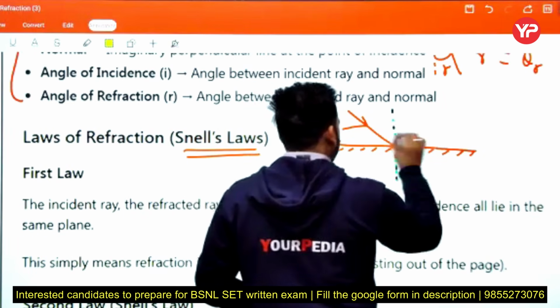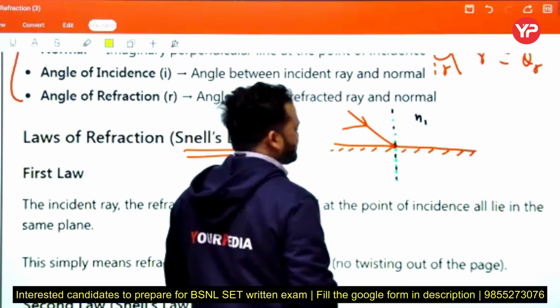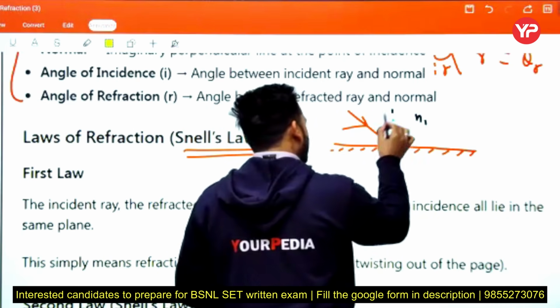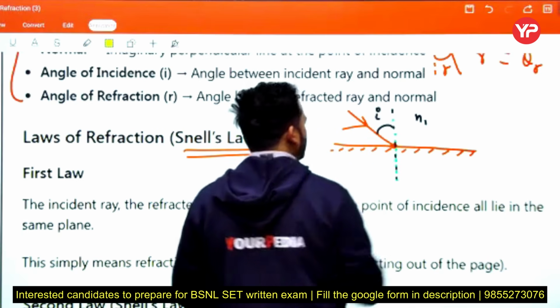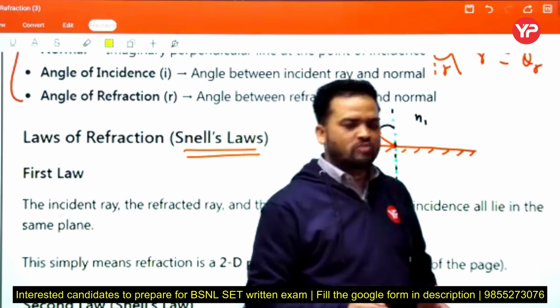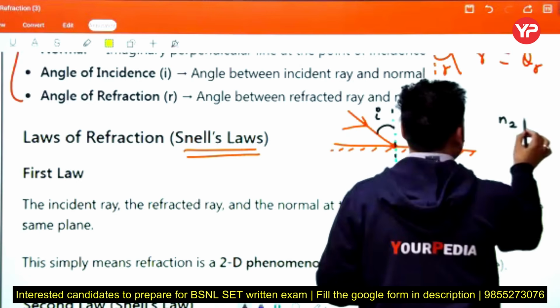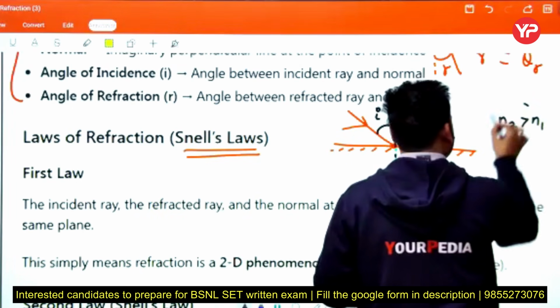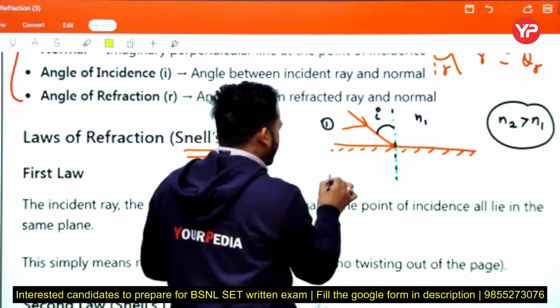Here in this medium, the refractive index is n1, and this is the angle theta I, the incident angle. We assume that n2 is greater than n1, meaning medium 2, this is medium 1 and this is medium 2.